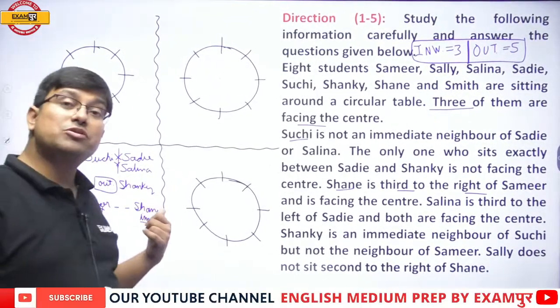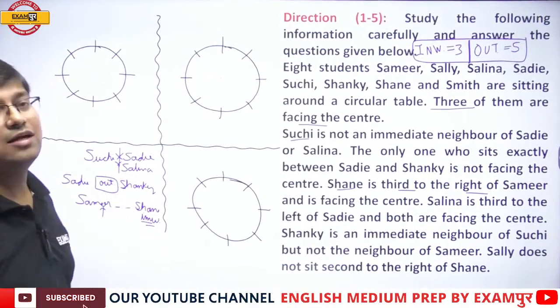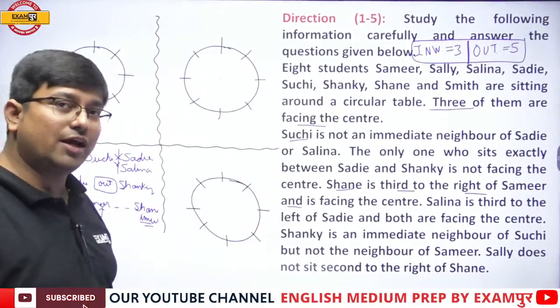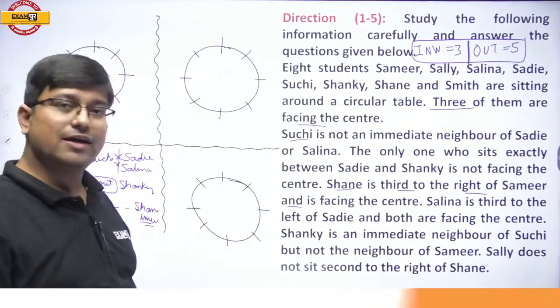But it is talking about Shane and not Samir. Shane is third to the right of Samir and is facing the center. This "and" refers to Shane only. Wherever "and" appears, it will refer to the first person in that line.